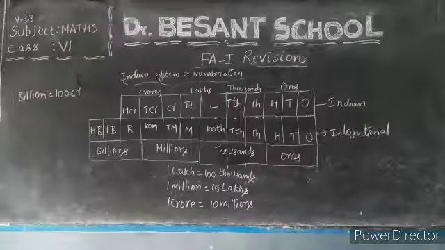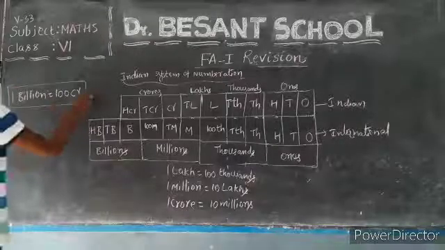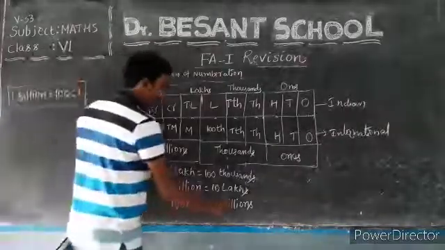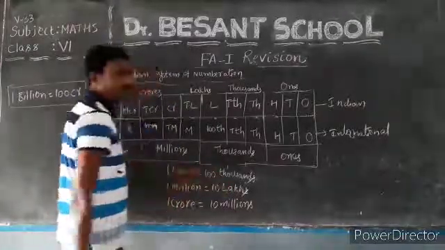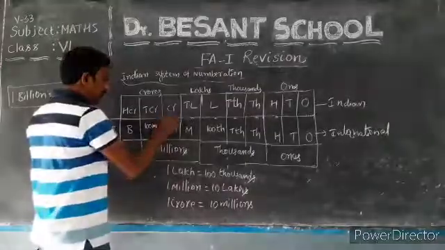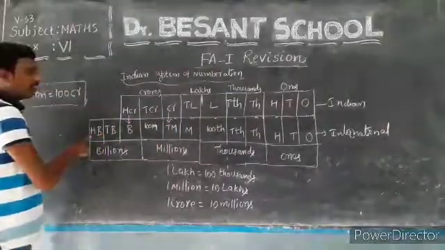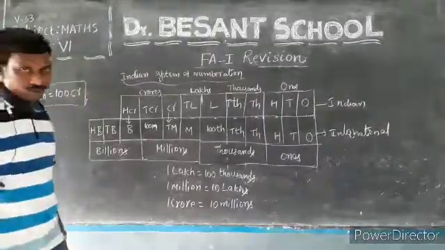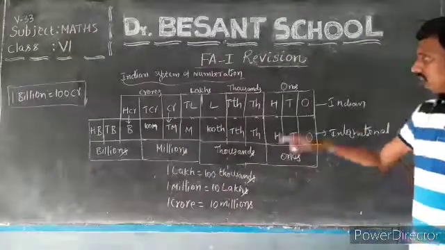Are you able to understand? So 1 billion is equal to 100 crores. 1 crore equals 10 millions. 1 million is equal to 10 lakhs. I am just comparing the relations between the places. 10 billions means 1000 crores, and 100 billions means 10,000 crores. The place value increases by 10 times. Able to understand? Just note this down.